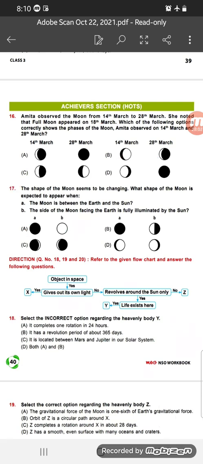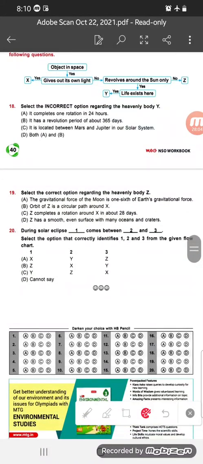Okay. Now question number 19. Select the correct option regarding the heavenly body Z. So here Z is the moon. Revolves around the sun only? No, because the moon does not revolve around the sun. The moon revolves around the earth only. Okay. So Z is here only the moon.